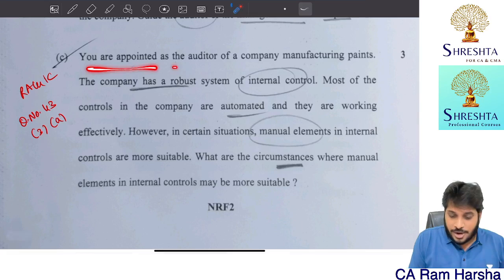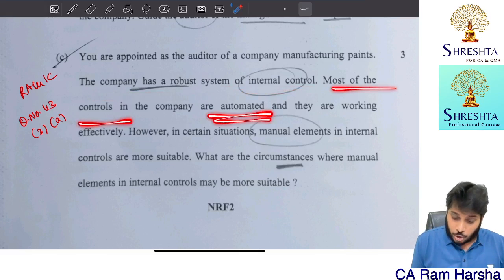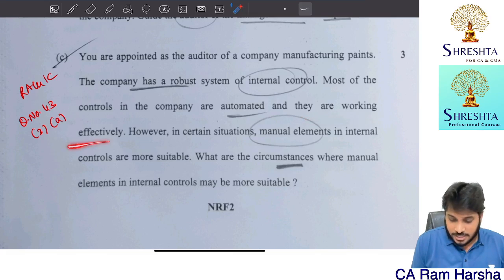Next. You are appointed as auditor of a company manufacturing paints. The company has a robust system of internal control. Most of the controls in the company are automated and they are working effectively. In certain situations, how are manual elements more suitable? What are the circumstances?